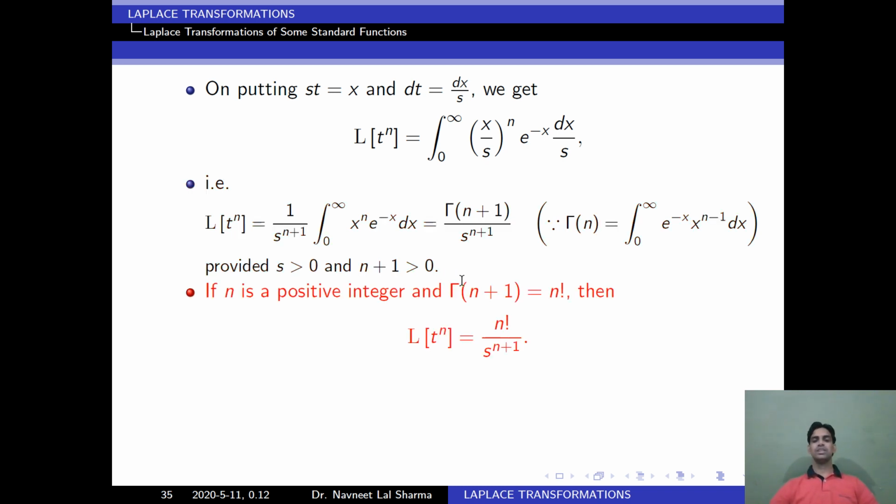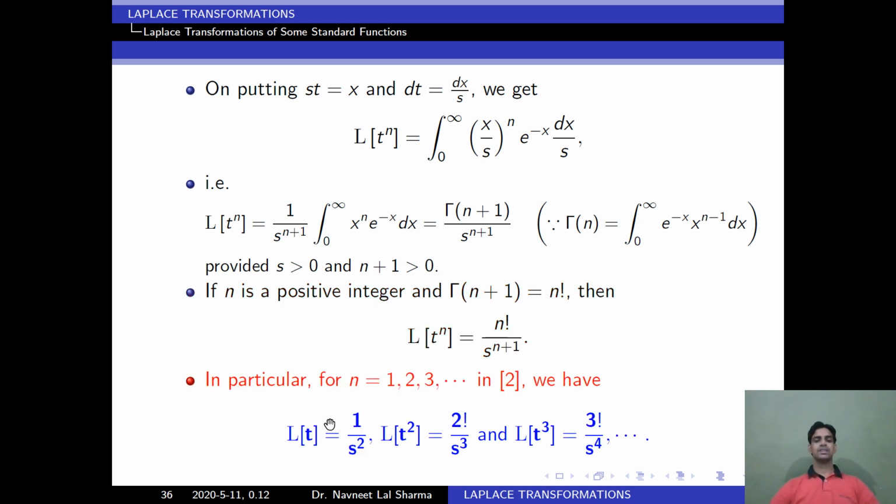And also we know the relation between the gamma function and the factorial function. If n is positive, then gamma of n plus 1 is equal to factorial n. Then Laplace of t to the power n is equal to factorial n divided by s to the power n plus 1. In particular, if I take n is equal to 1, Laplace of t is equal to 1 upon s square. Laplace of t square is equal to factorial 2 divided by s cube. Similarly, we can find others. When we solve questions, we have to use this formula directly. We will not solve it this way. We will only use the formula which we know.